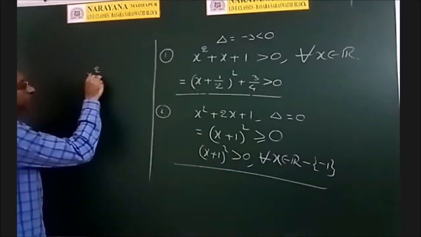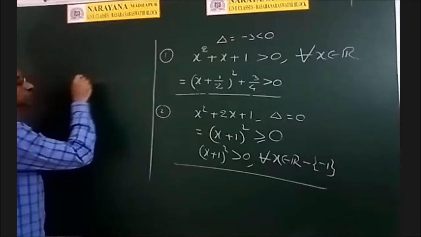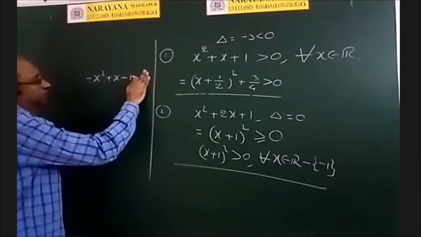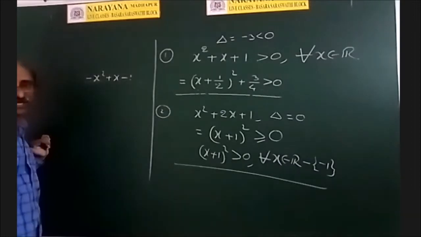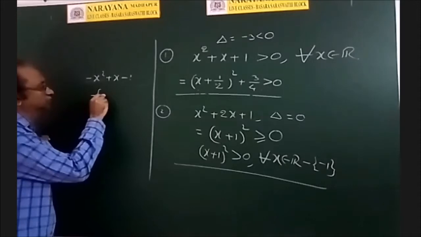Suppose minus x square plus x minus 1 is the expression. Therefore, I will take minus common.